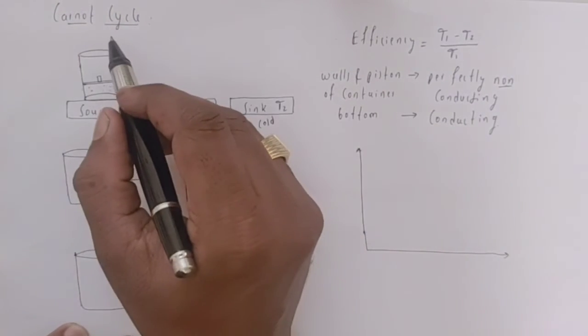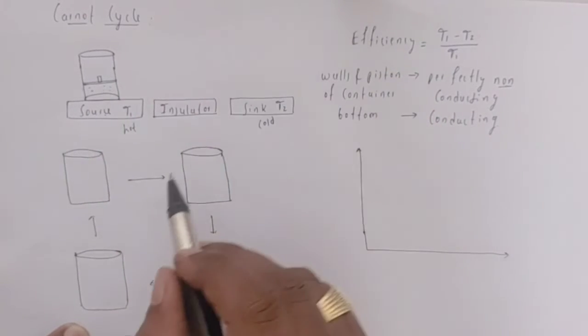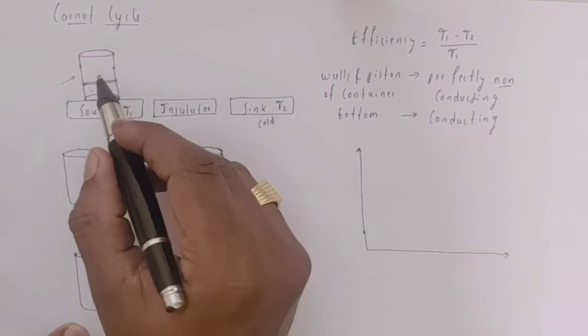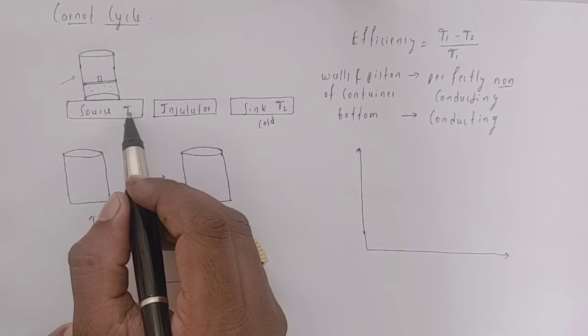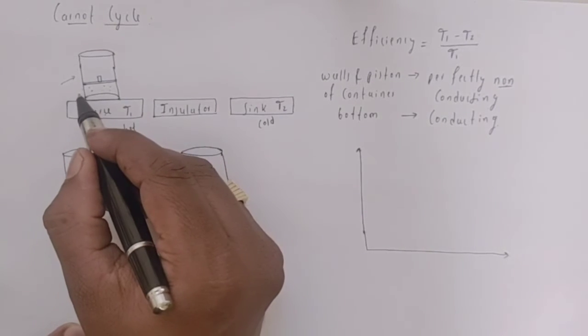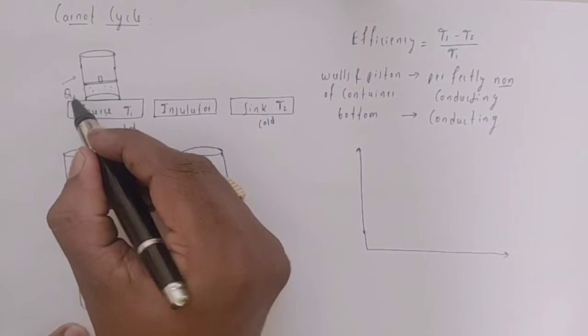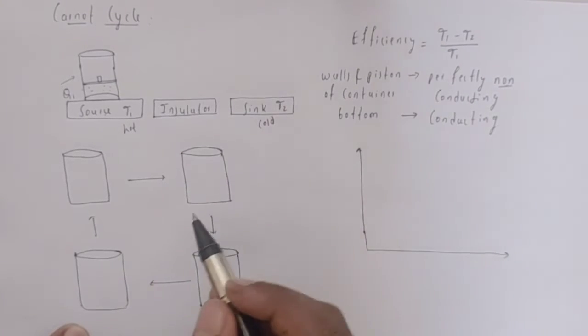And one more thing, the Carnot engine is a theoretical engine. Initially we are going to place the Carnot heat engine on the source, which is at temperature T1. This Carnot engine absorbs an amount of energy Q1 from the source.